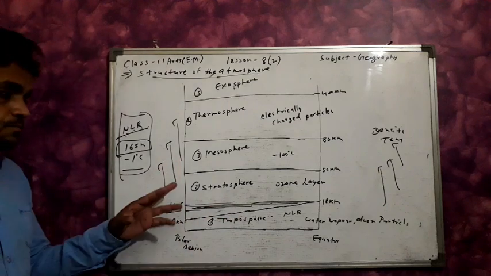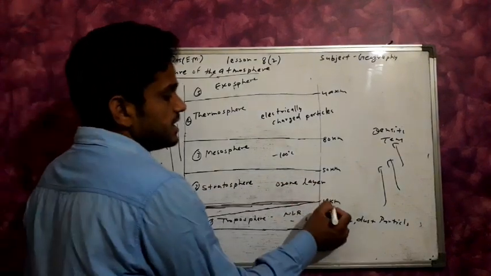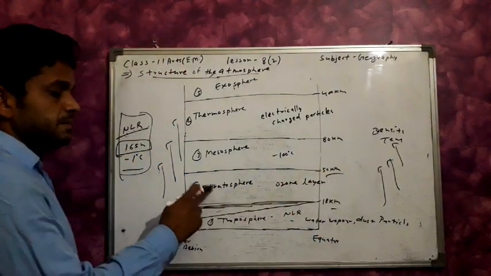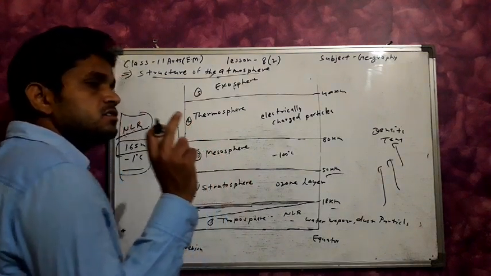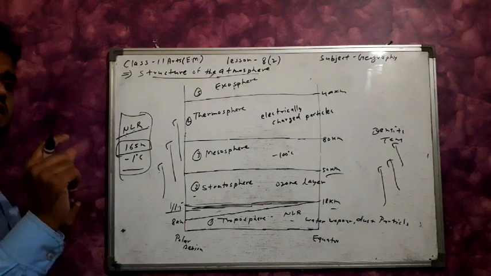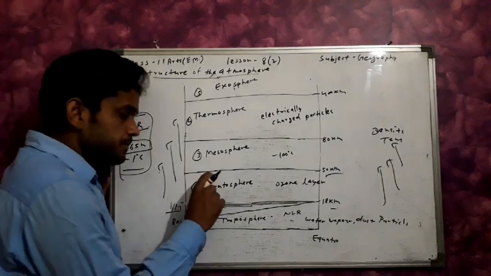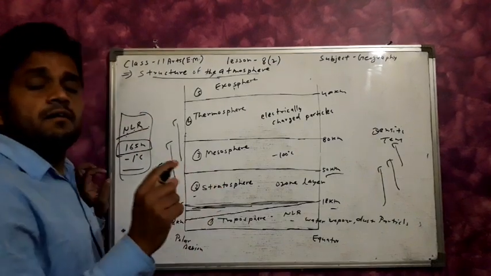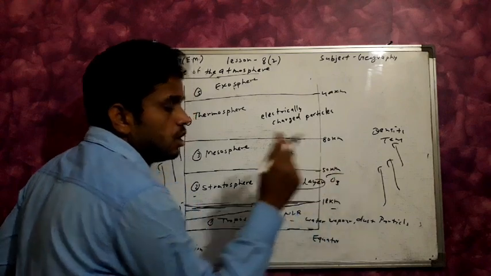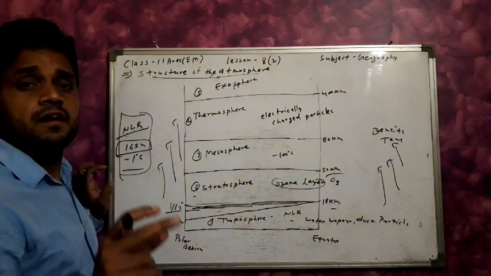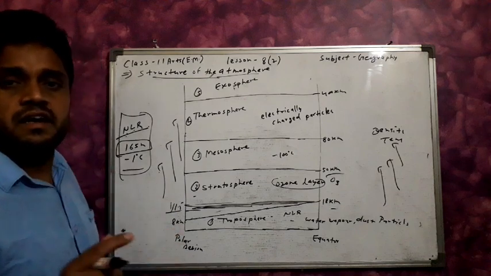From 18 km to 50 km, the second layer is the stratosphere. The main characteristic of this layer is that the temperature is approximately equal. The ozone layer is also found here. The ozone layer protects us from the ultraviolet rays of the sun.